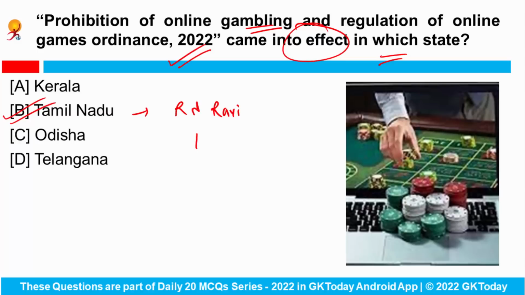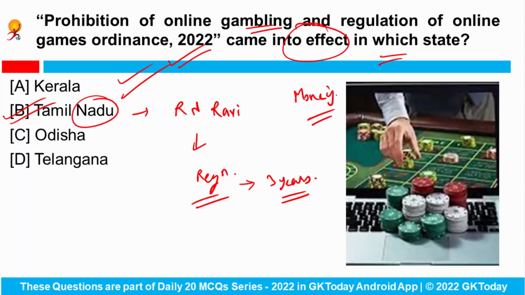Under the regulations, local online game providers can provide the service only after registration, which will be valid for 3 years. They shall not provide any online gaming service or allow playing of any type of online game of chance, which is specified in the schedule, with money or other type of stakes. So the only thing you have to remember is that this belongs to the state of Tamil Nadu.